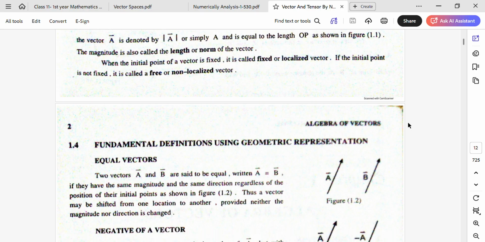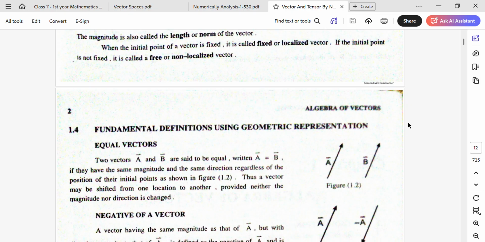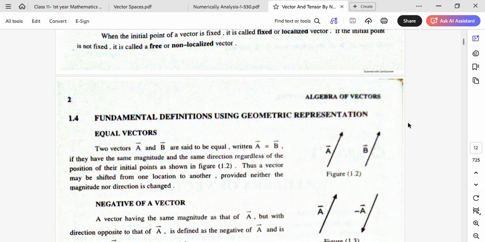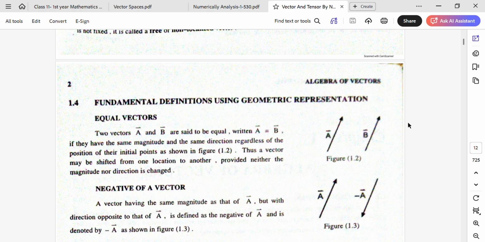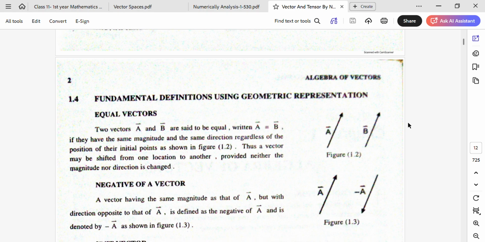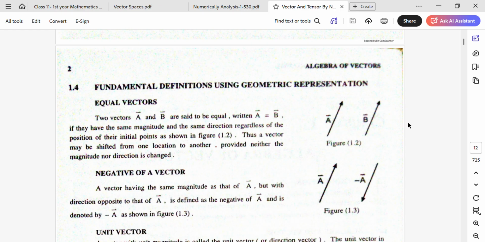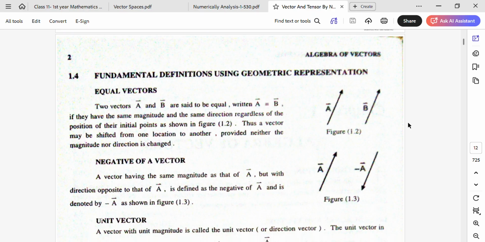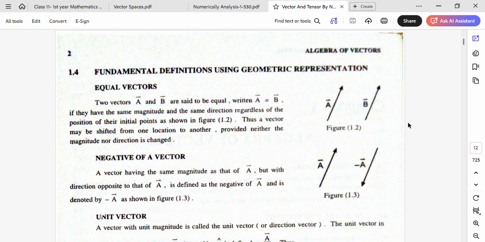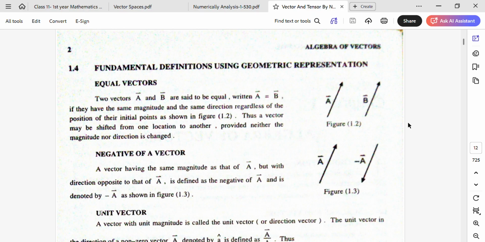Equal vectors. What are equal vectors? Two vectors A and B are said to be equal, written vector A equals vector B, if they have the same magnitude and the same direction regardless of the position of their initial points, as shown in figure 1.2. Thus, a vector may be shifted from one location to another provided neither the magnitude nor direction is changed.